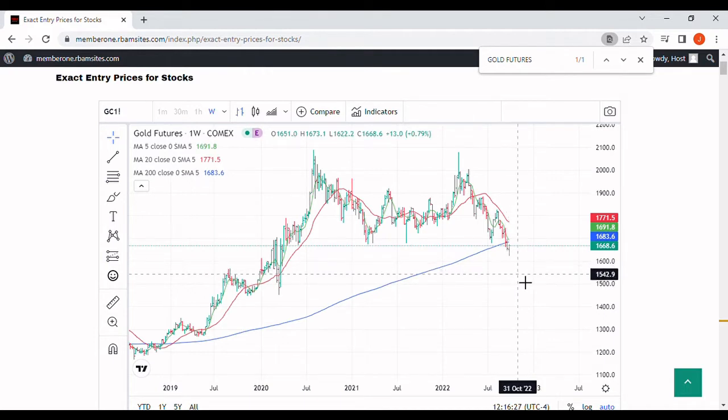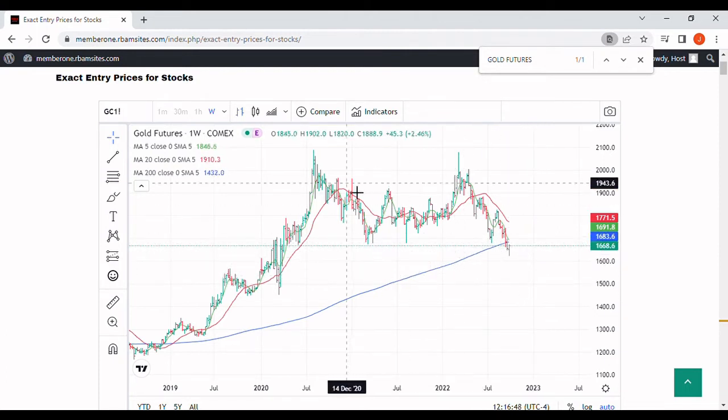Now, when is that going to happen? It's really hard to say. We'll probably get a rally first up to maybe the $1,700 level, and then down to the 1660 roughly, and that's probably going to take 45 days or so at least. Everything's going to depend on what goes on in Ukraine and Russia for the next month or so, but definitely not a positive outlook for gold in the near term, near 45 days.